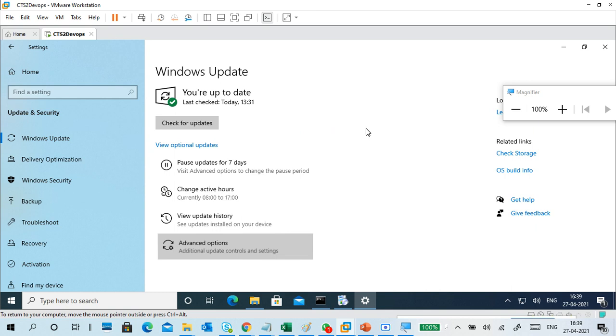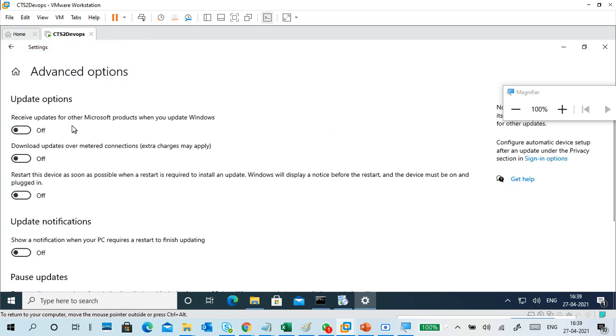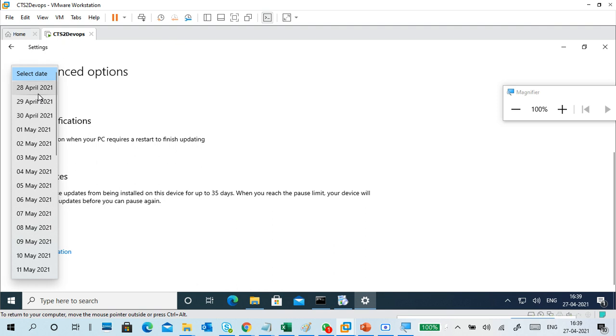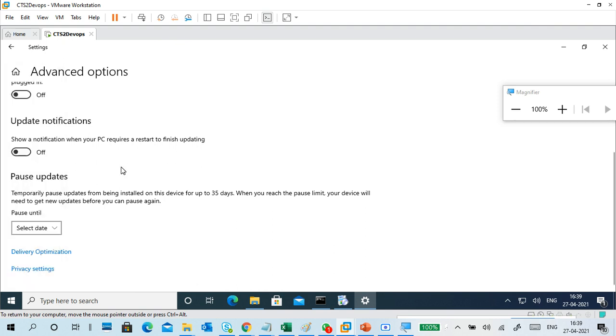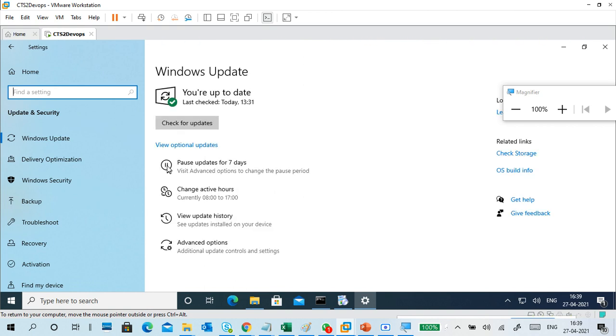You can go to advanced options. You can pause it also, it is okay. So it is going on, off is there. Receive updates from Microsoft, update notifications, pause updates up to selected days, delivery optimization. Even if you don't want updates, you can pause it. Better I will do pausing, because 7 days is enough.